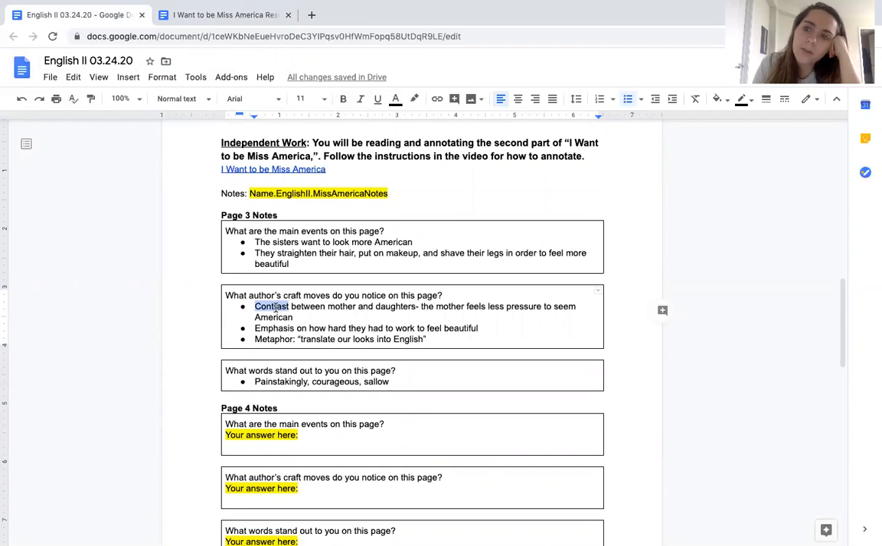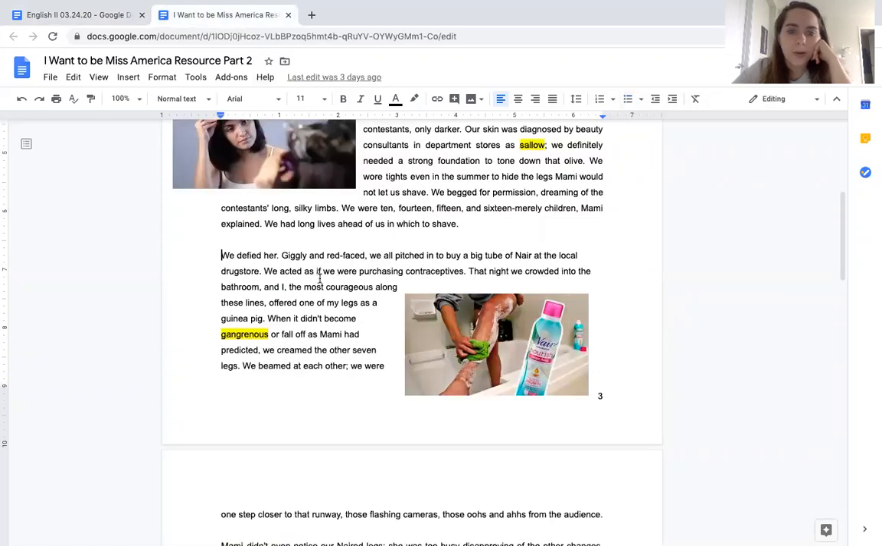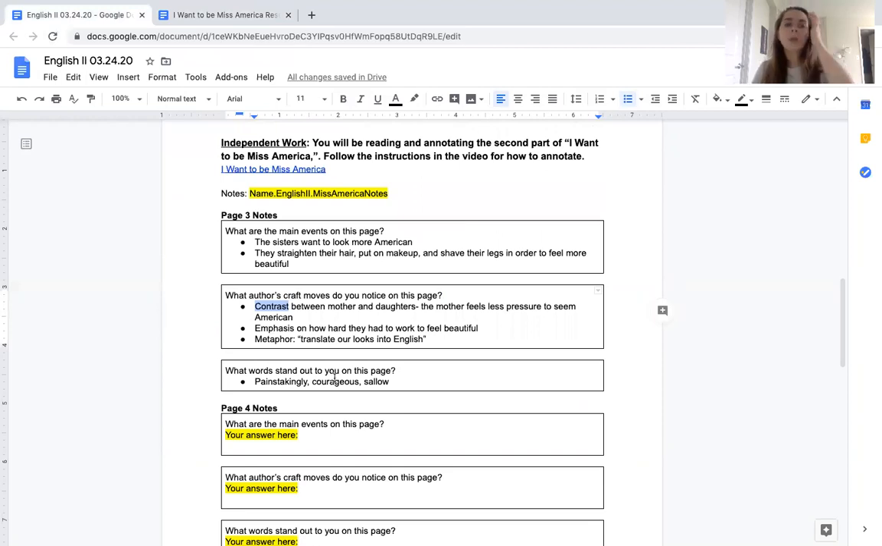Contrast is a big author's craft move. Whenever you notice the author is really highlighting the differences between two things, that could be an author's craft move. And the word courageous appeared in this paragraph. It described the narrator as courageous. I thought that was interesting. I remember yesterday in our notes, we talked about how sometimes characterization is more direct and sometimes it's more indirect. That word courageous is an example of direct characterization. Like the author is coming right out and telling us this character is courageous. Because that is a word that's describing our narrator, that seemed like an important word that I wanted to take note of under my third question. Okay, those were my page 3 notes.